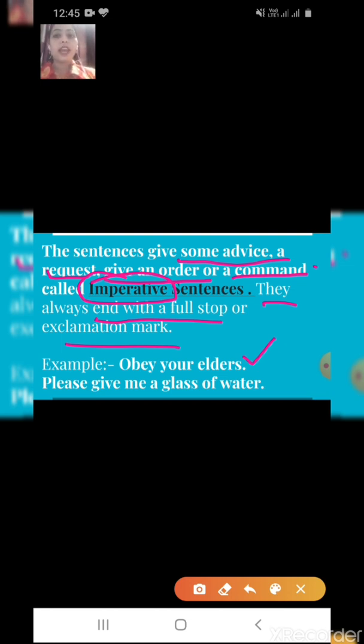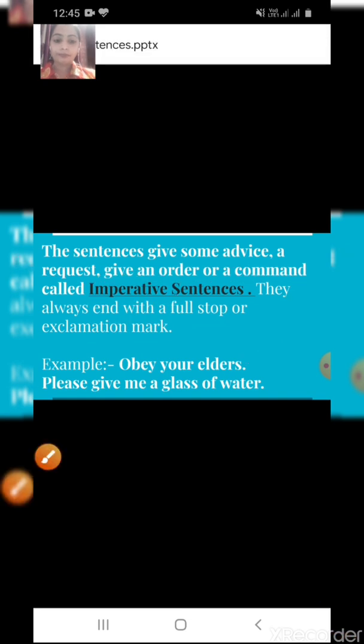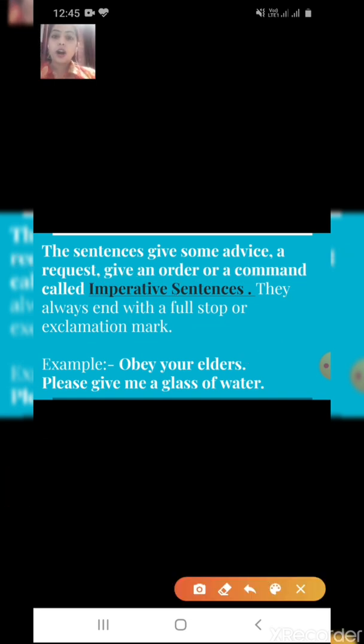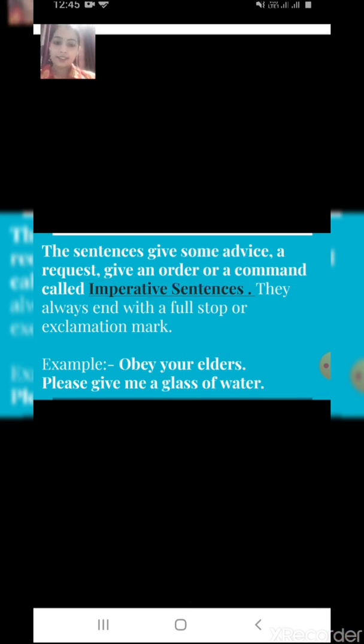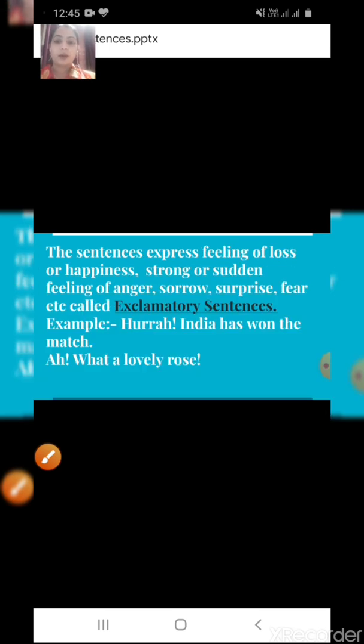Imperative sentences may end with a full stop or exclamation sign. Understand it very well that in imperative sentences there may be some advice, request, order or command. Obey your elders. Give me a glass of water. Alright, understood?